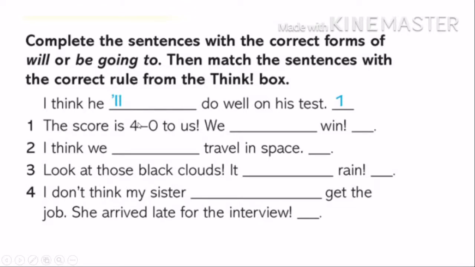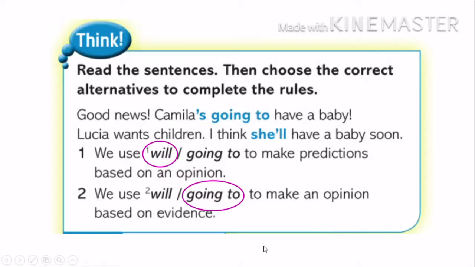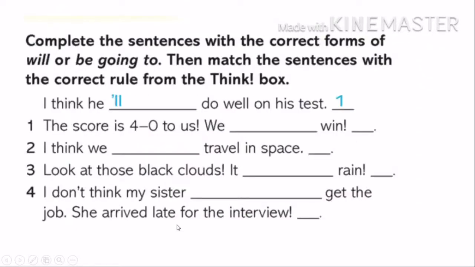Number 1, the score is 4-0 to us. Is this evidence or a prediction? Or are you supposing it? So you decide, you use the correct grammar structure, going to or will, and then you put 1 or 2. 1 if it's will based on predictions or an opinion. Number 2, if you're going to use going to, making an opinion based on evidence. Okay? So please pass these 4 sentences to your notebook and answer them.